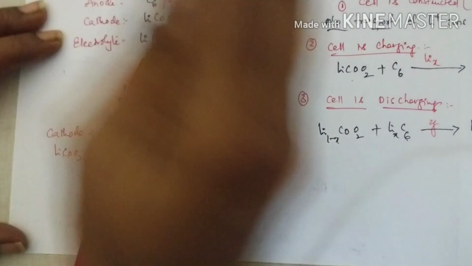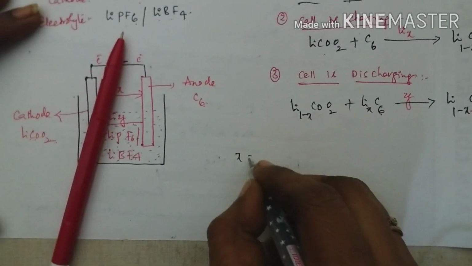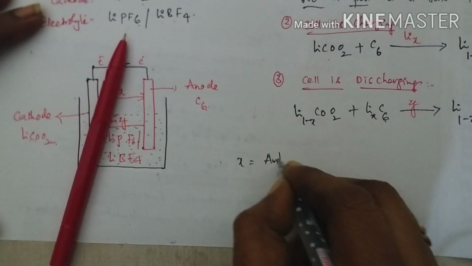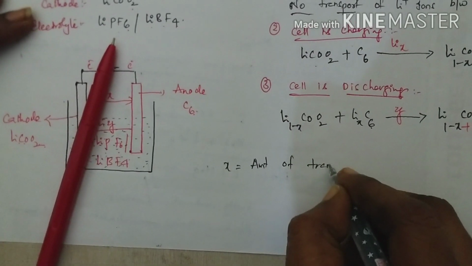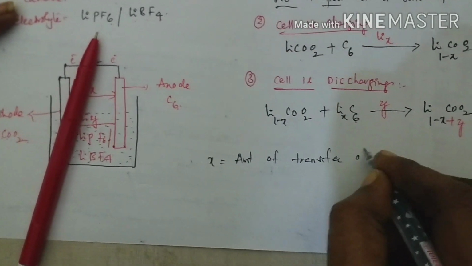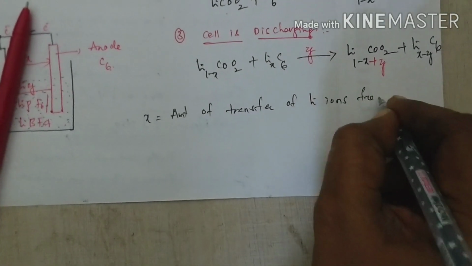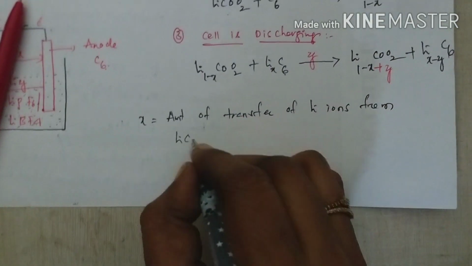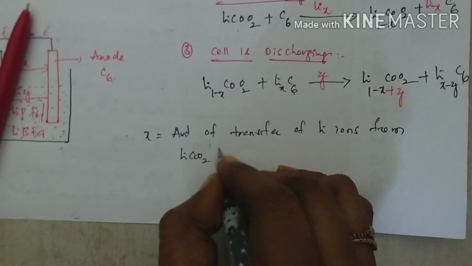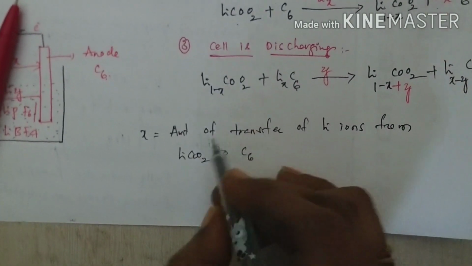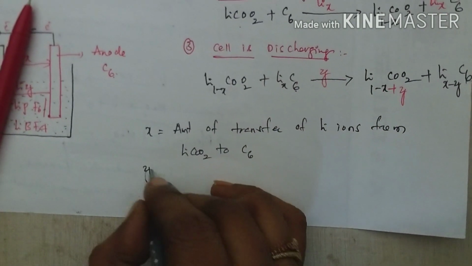Here x equals the amount of transfer of lithium ions from lithium cobalt oxide to graphite. Now what is the meaning of y?